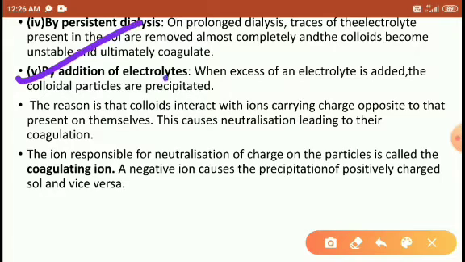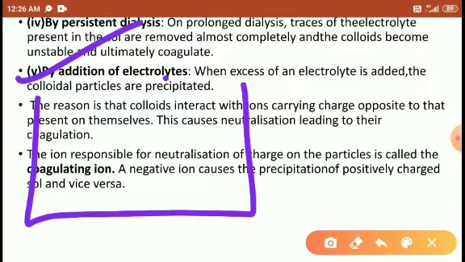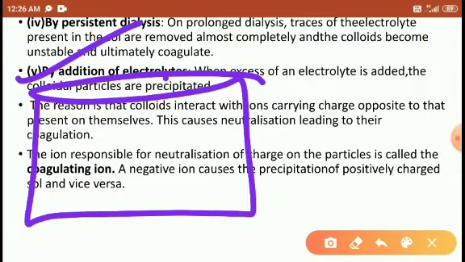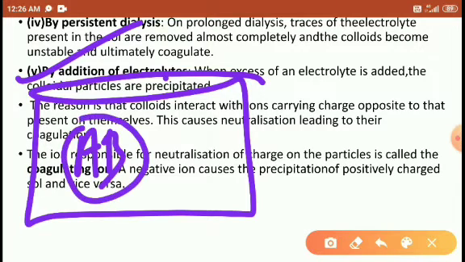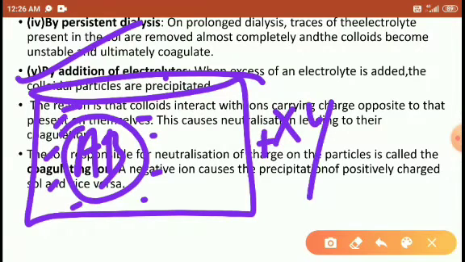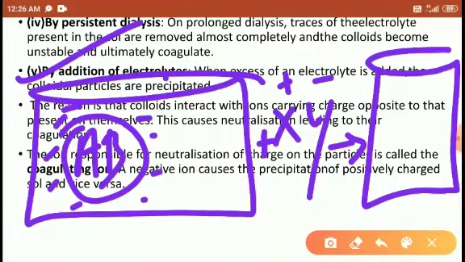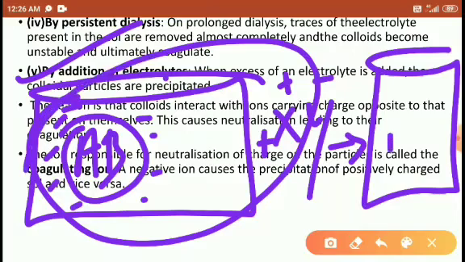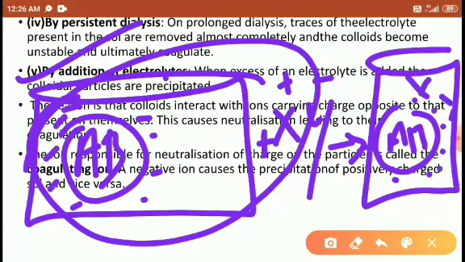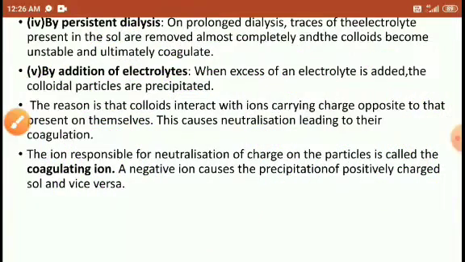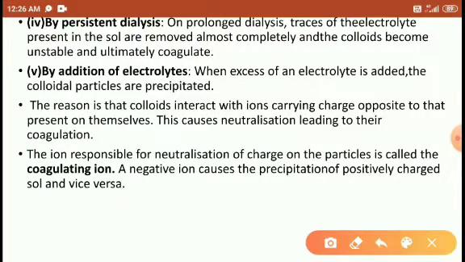Fifth method, addition of electrolyte. Already we have discussed here. The colloidal particle AB contains the negative charge, in which we are adding XY. X is positive, Y is negative. Then what happens, students? This AB minus attracts the X, and then it becomes stable, settles down and gets precipitated. Right, students? So this causes neutralization leading to the coagulation.